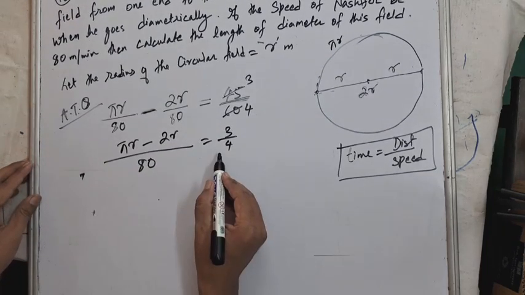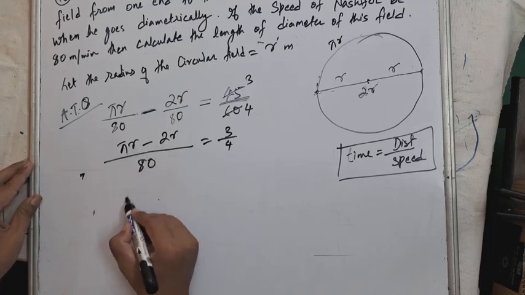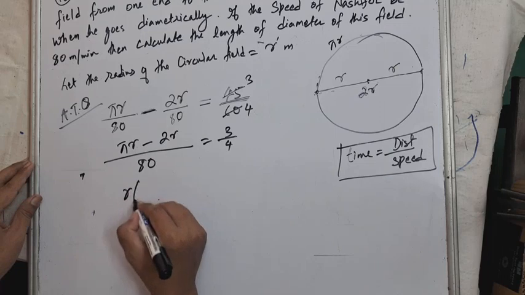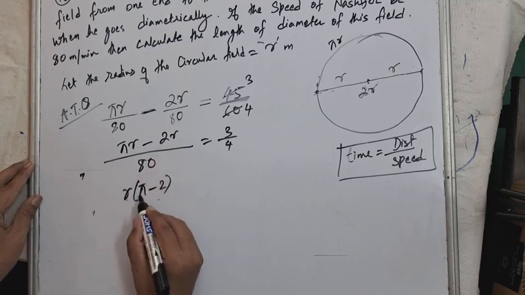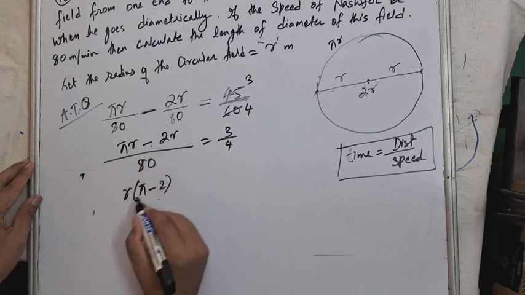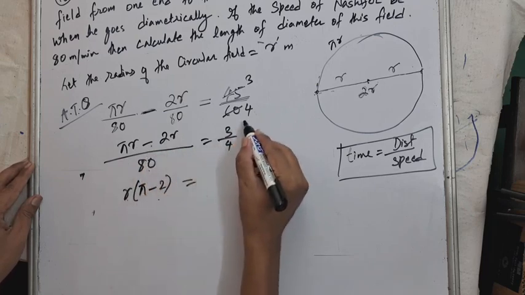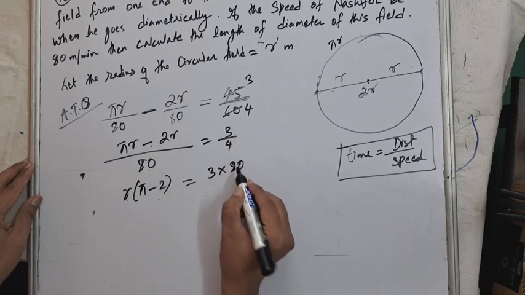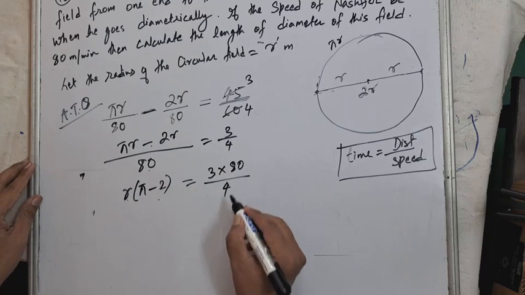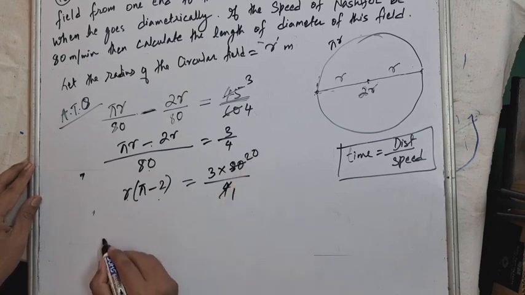Or we take r common from both these terms. R is taken common: r times (pi minus 2). R into pi is pi r, minus r into 2 is 2r, equal to... we multiply this 80 to the numerator on the other side. 3 into 80, cross multiplication. 4 1s are 4, 4 2s are 8, 4 0s is 0.